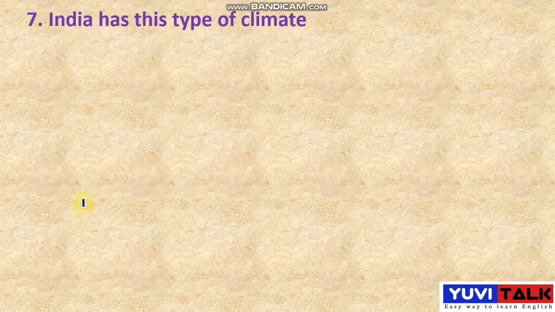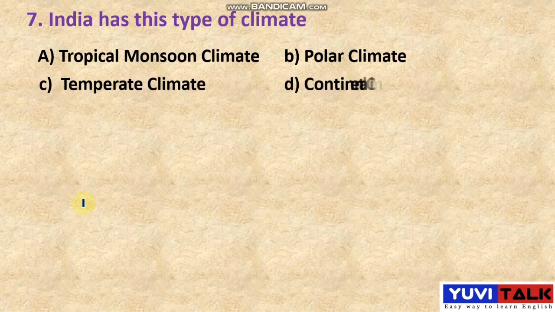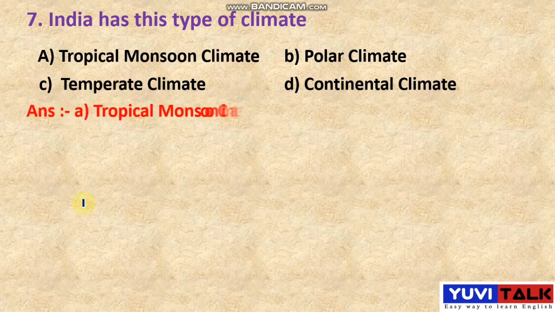The next question is, India has this type of climate. Option A, tropical monsoon climate. Option B, polar climate. Option C, temperate climate. Option D, continental climate. Okay, what is the right answer? See, the right answer is, student, option A, tropical monsoon climate. So India has a tropical monsoon climate. So option A is the right answer.